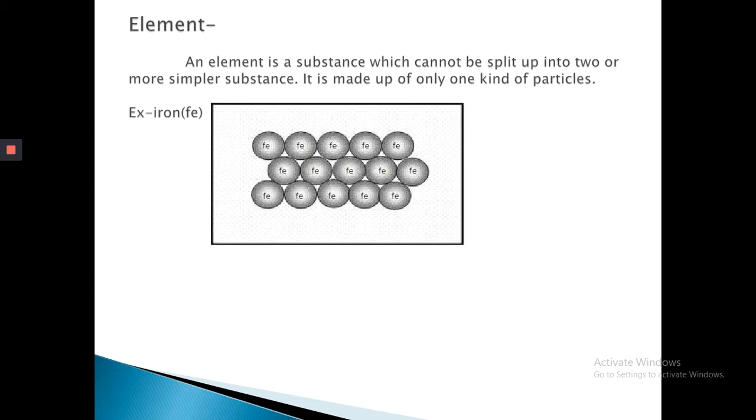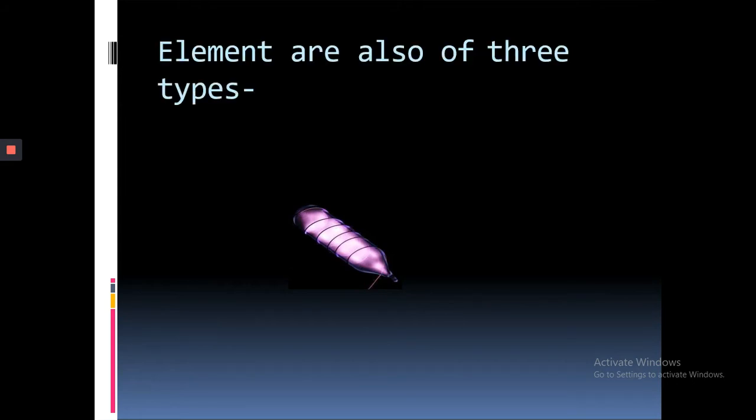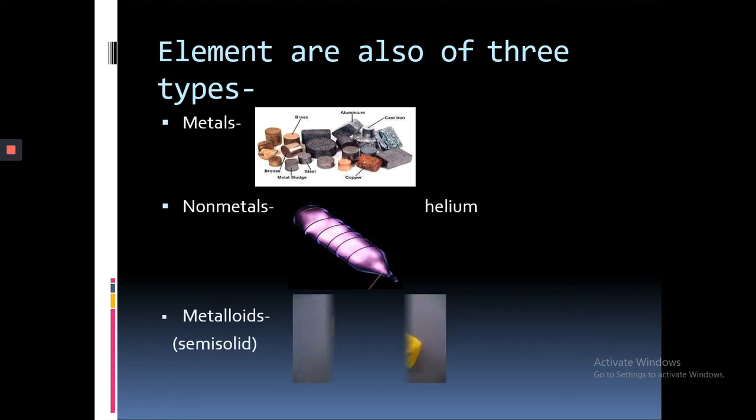So this is an example of an element. Elements are of three types: metals, non-metals and metalloids.